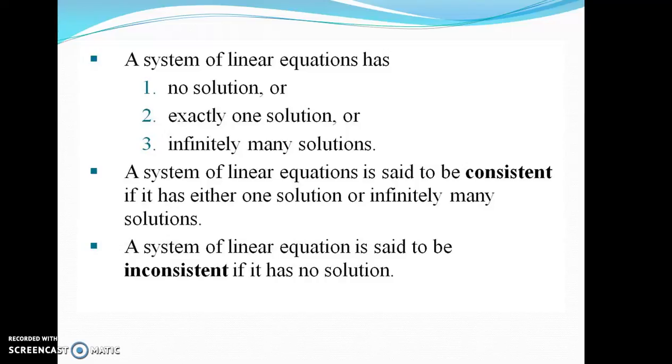Now, what are the possible solutions of a system? A system of linear equations has three types of solution. First, no solution. Second, exactly one solution. And third, infinitely many solutions. A system of linear equations is said to be consistent if it has either one solution or infinitely many solutions. It is said to be inconsistent if it has no solution.